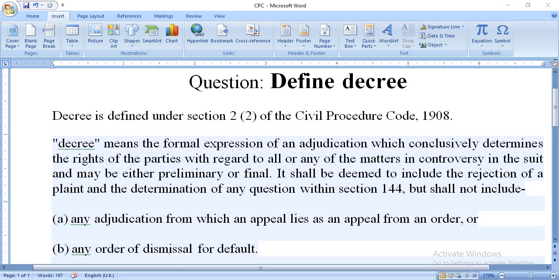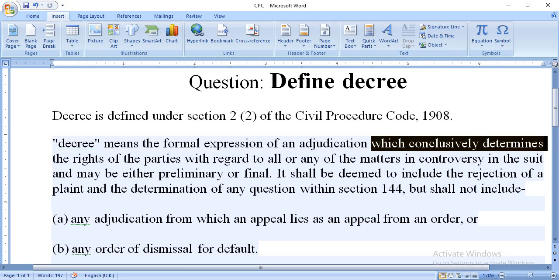The Bare Act says decree means the formal expression of an adjudication which conclusively determines the rights. So it is very important. We should keep in mind the adjudication which conclusively determines the rights of the parties. Here parties means both parties, not only one party.